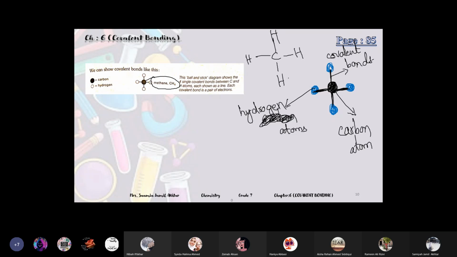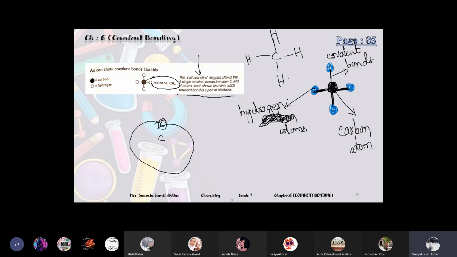Very good, 4 covalent bonds. See, it's written: this ball and stick diagram shows the 4 single covalent bonds between the carbon and hydrogen atoms, each shown as a line. Each covalent bond is a pair of electrons.